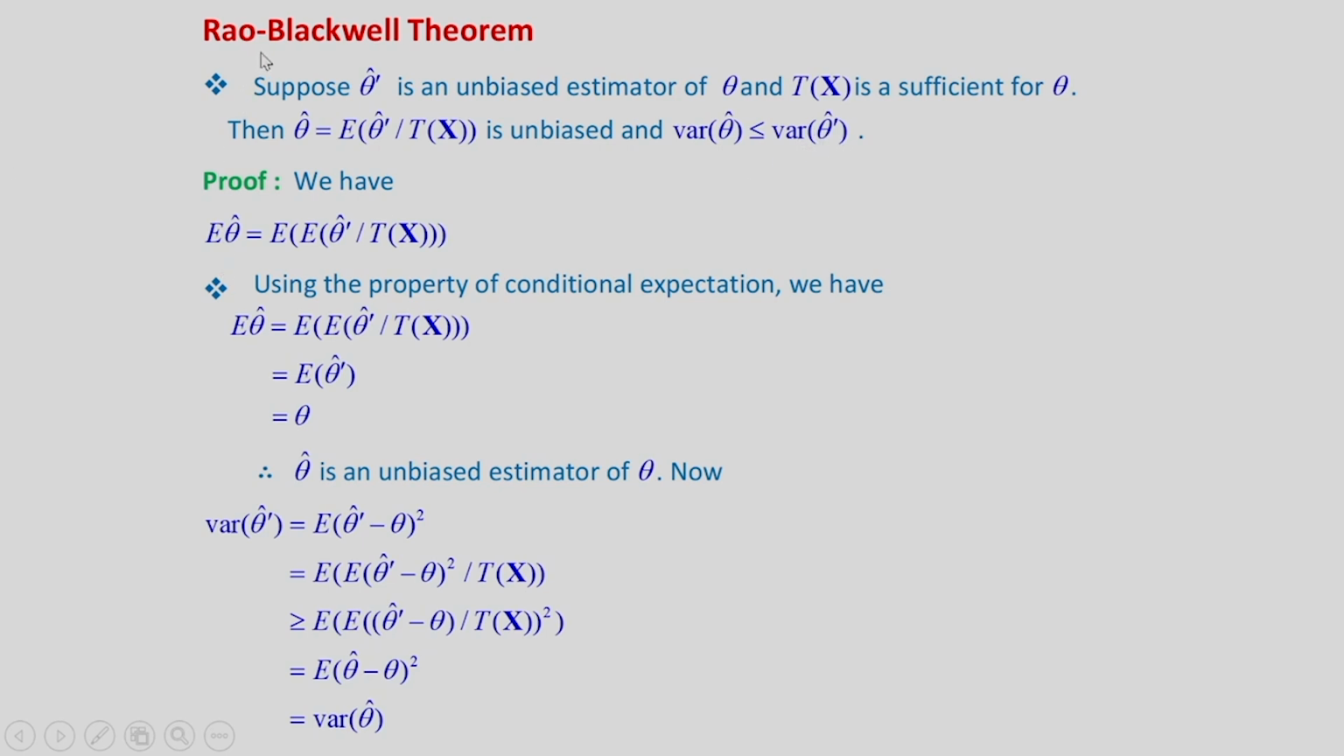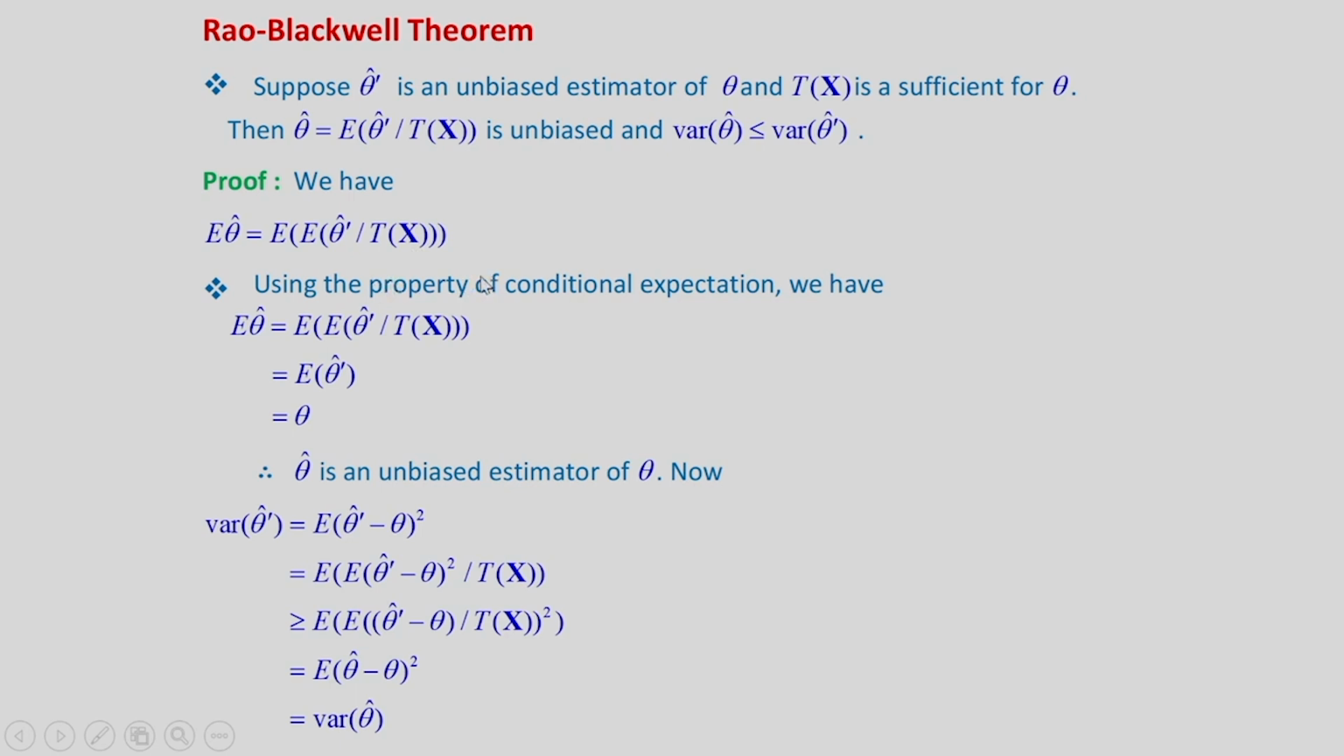So, this is the Rao-Blackwell theorem. Corresponding to any unbiased estimator theta hat dash, we have another unbiased estimator with lower or equal variance. We will prove this. E of theta hat will be E of, because theta hat is equal to this, E of theta hat dash given Tx.